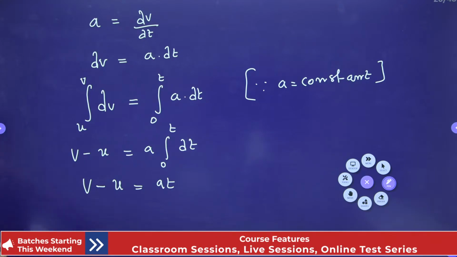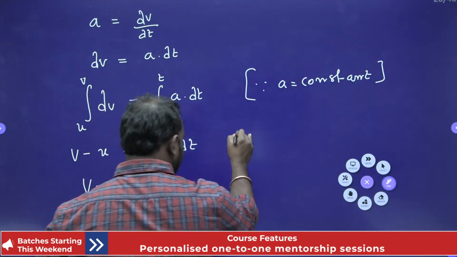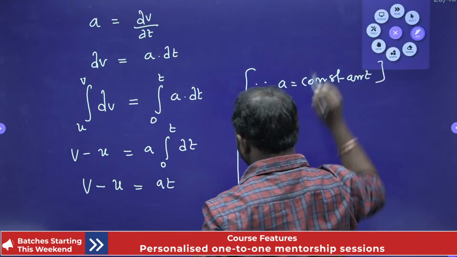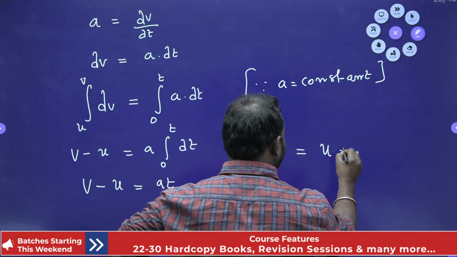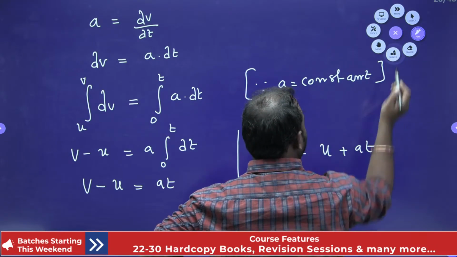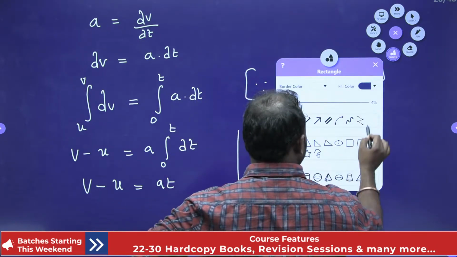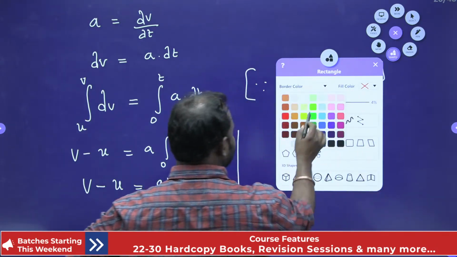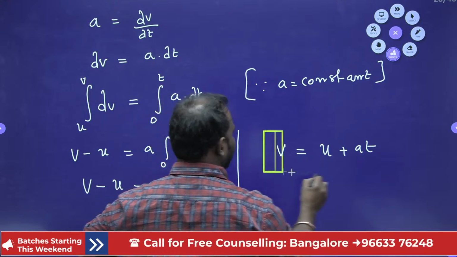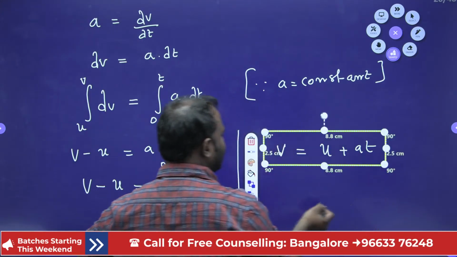All right, guys. So v minus u equal to at. Now I'll write my final equation, right? Now here v is equal to u plus at. So this is what you are supposed to select. Okay, this is what you are supposed to select, right? This is the first equation, first relation in the constant acceleration.